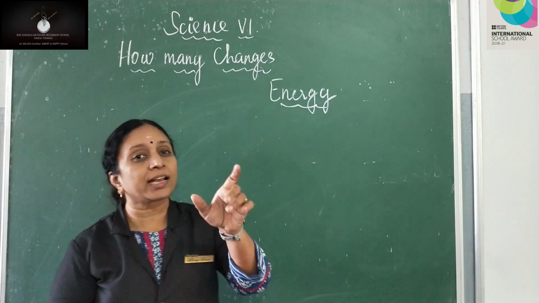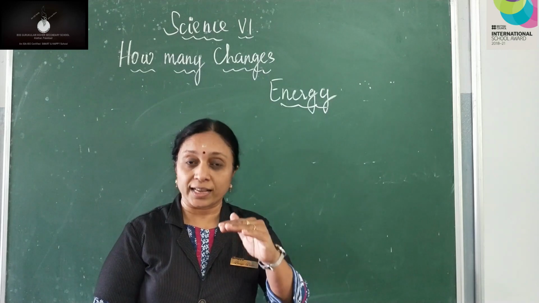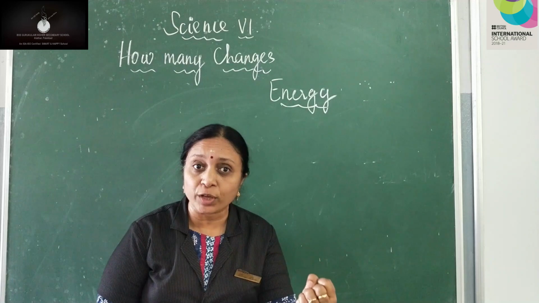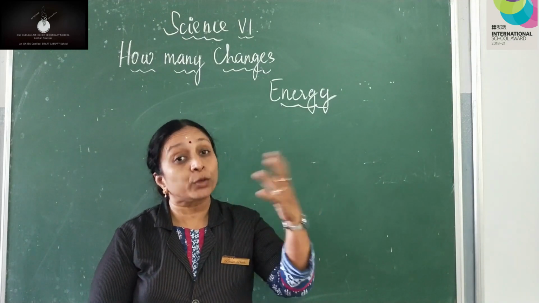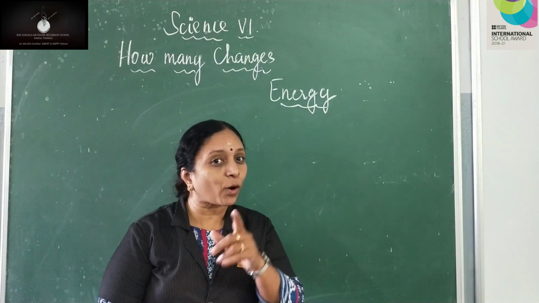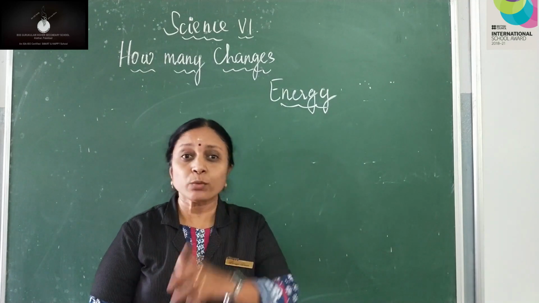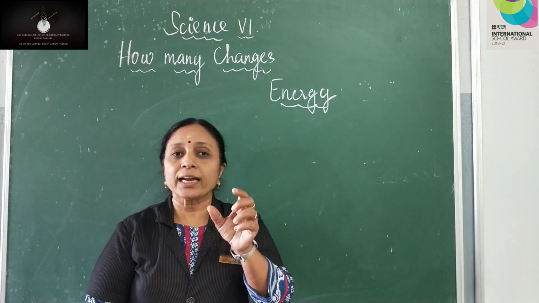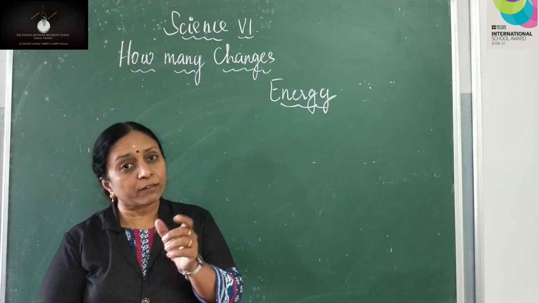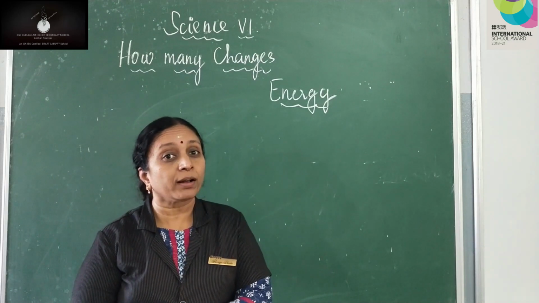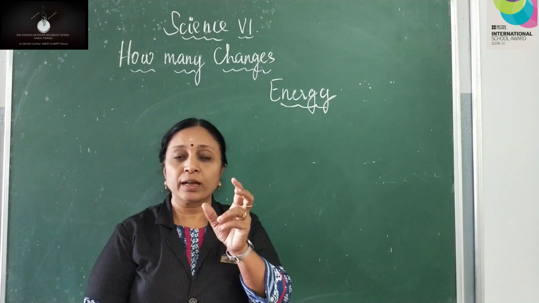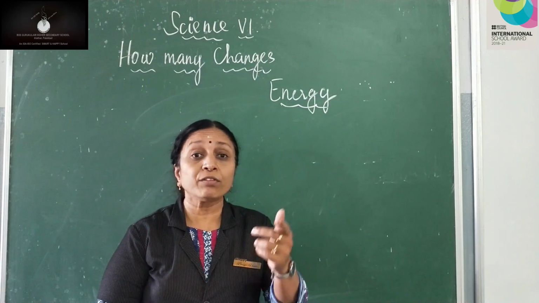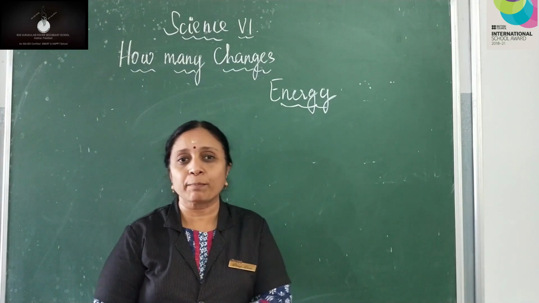Okay, we mentioned some examples also. How this energy is being transformed, and what is the sort of energy we use and which energy we don't use. I hope you remember all these. Shall I mention one example? You will definitely remember. We will take an example of a filament bulb. What is a filament bulb? I hope you remember. It's a yellow bulb. We rarely use these bulbs these days. Instead, we use CFL and LED bulbs.